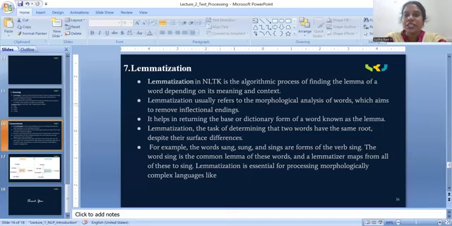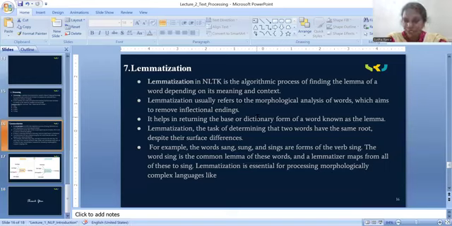Lemmatization usually refers to the morphological analysis of words, which aims to remove inflectional endings. So in lemmatization, we are finding the root word just like stemming, but the root word generated from lemmatization should be meaningful.